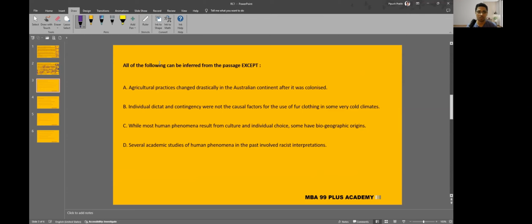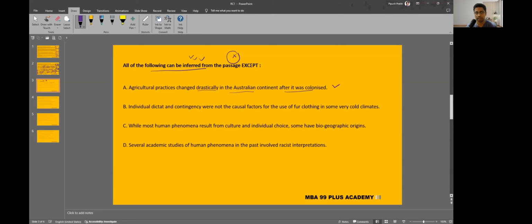The question says all of the following can be inferred from the passage except. Now, this means three of them will be true, and one cannot be inferred from the passage. We have to find the one which cannot be inferred. Option one: agricultural practices changed drastically in the Australian continent after it was colonized.